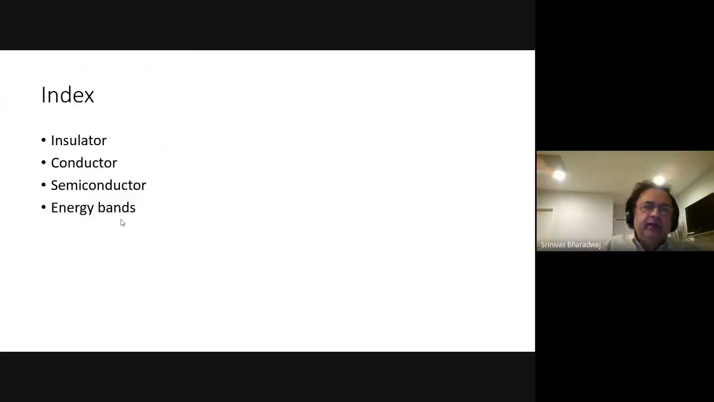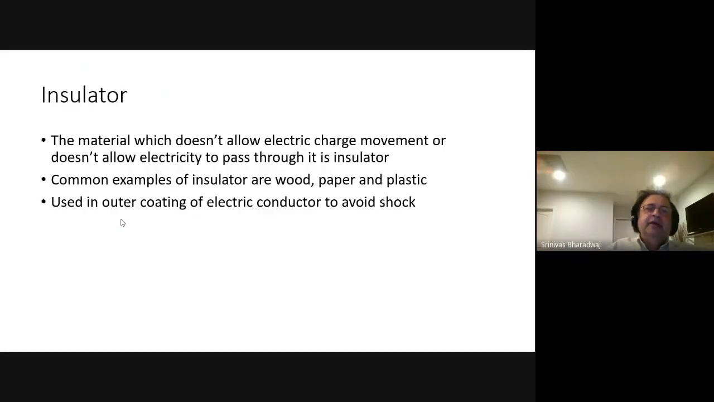So today we are going to be looking at insulators. Actually, today it's all about semiconductors. Now we've already seen an insulator, a material which doesn't allow electric charge movement, right? So how does electric charge move? It's through the motion of electrons from a region of higher potential to a region of lower potential, right?